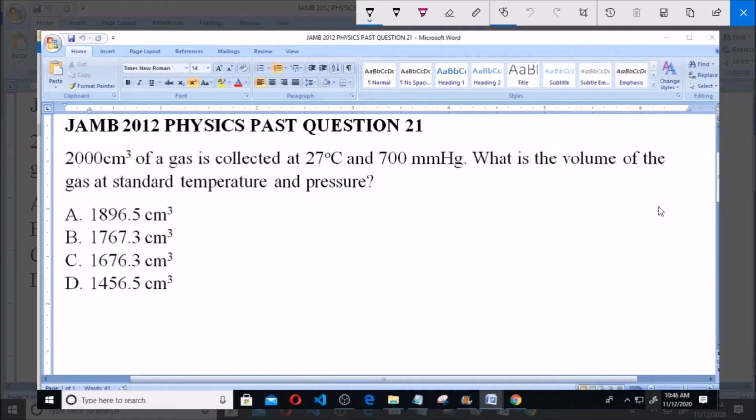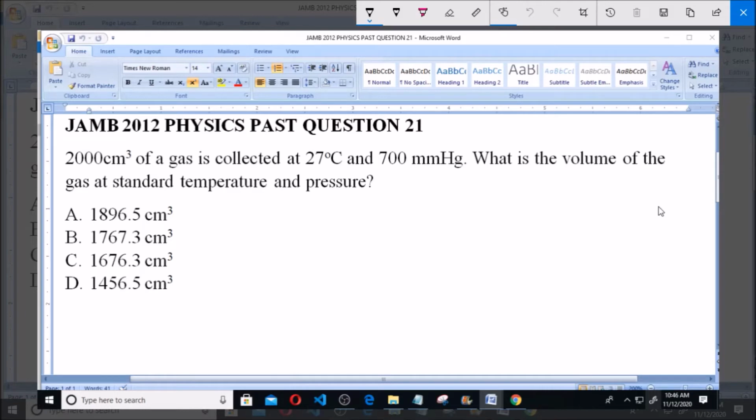Hello and welcome. I will be answering JAMB 2012 Physics Past Question 21. 2000 cm cube of a gas is collected at 27 degrees Celsius and 700 millimeters mercury. What is the volume of the gas at standard temperature and pressure?